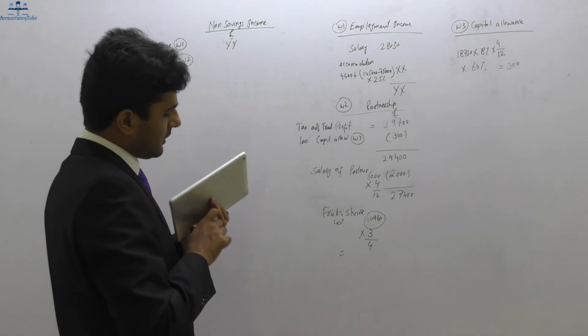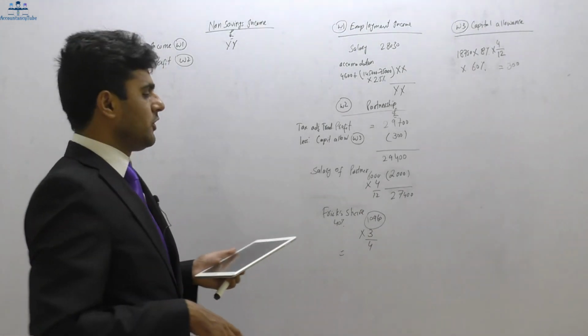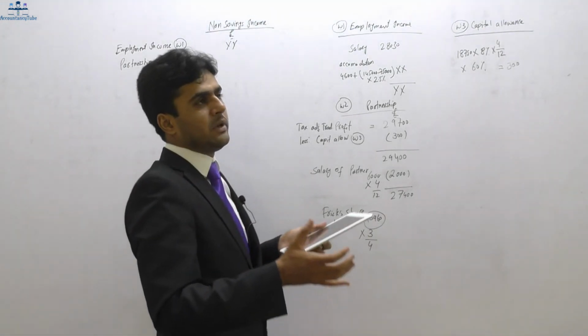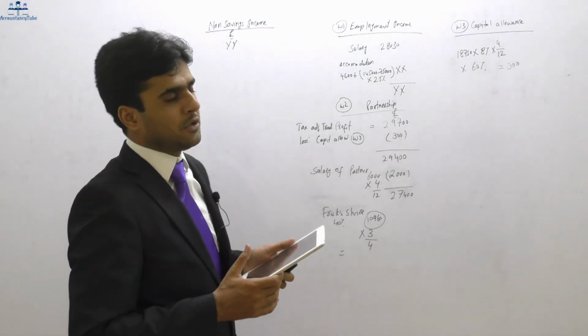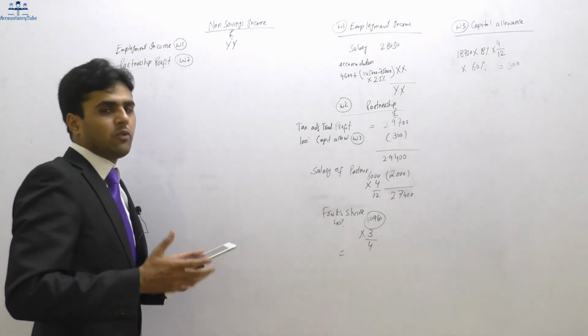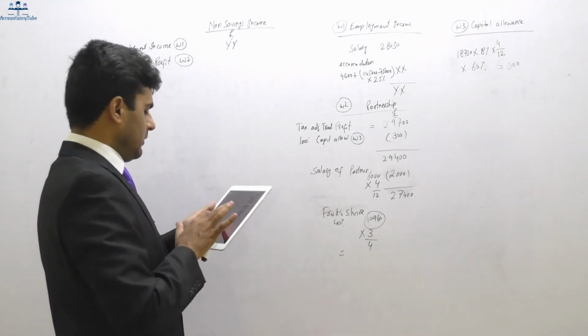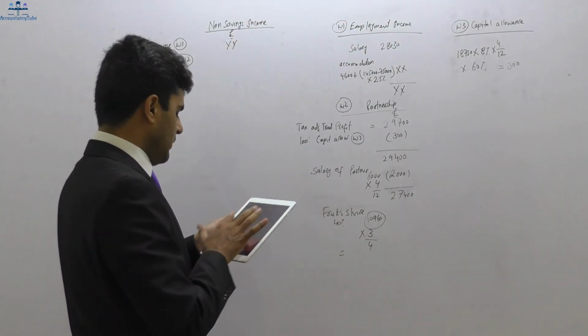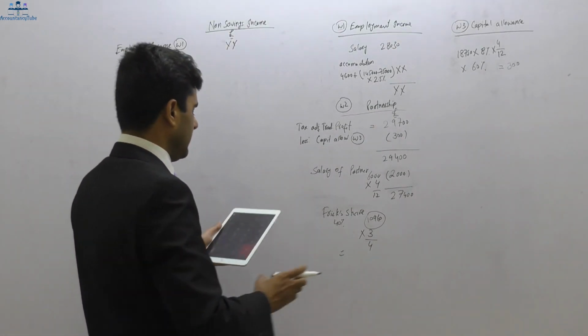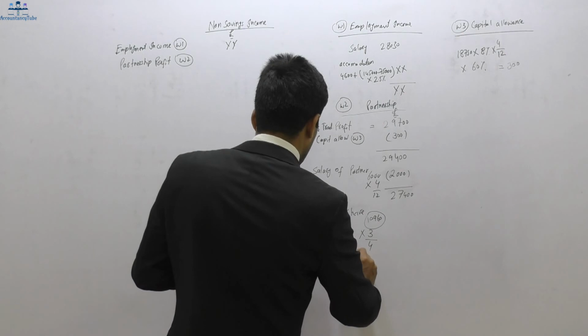Because he has just started the partnership, from the start of the partnership to the next 5th April it will be 3 months, as they have made 4 months' accounts ending 30th of April. So 10,960 times 3/4 would be 8,220.